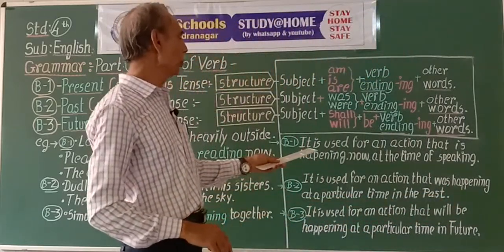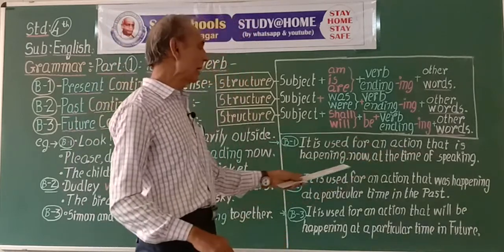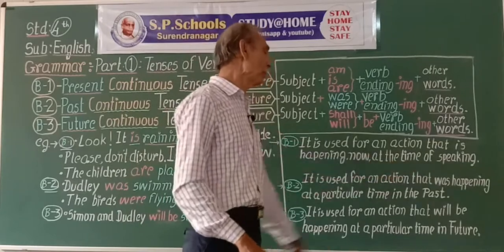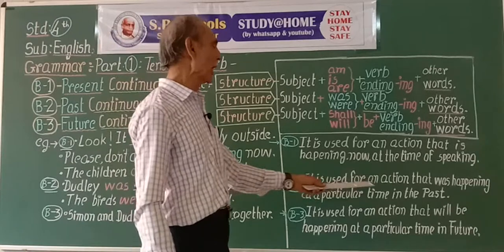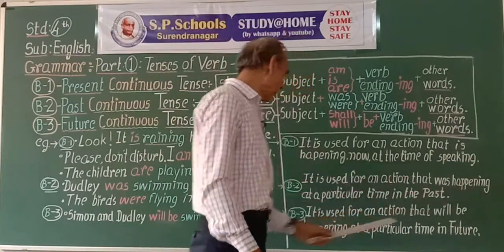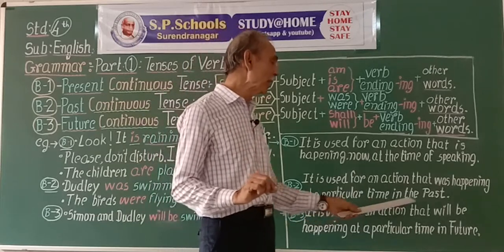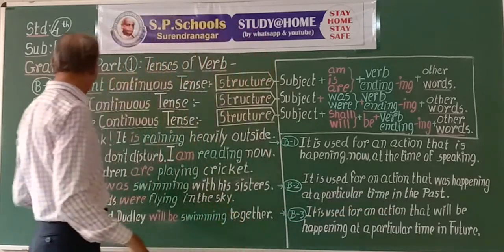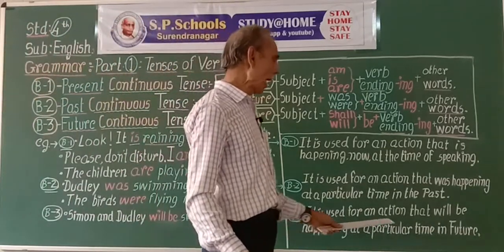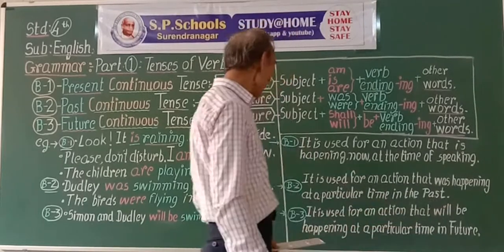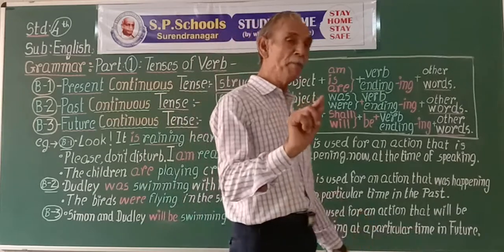Present continuous tense is used for an action that is happening now at the time of speaking. Past continuous is used for an action that was happening at a particular time in the past. Future continuous tense is used for an action that will be happening at a particular time in future.